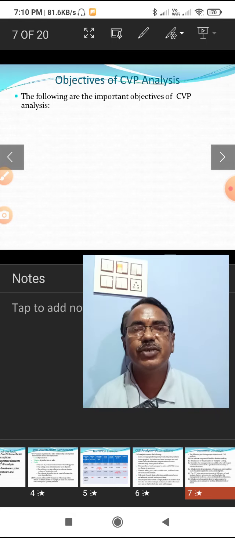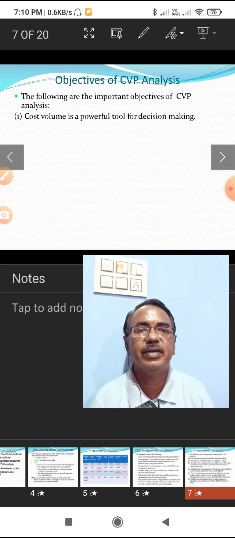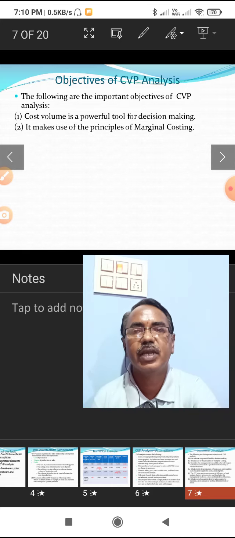Now, what are the objectives of CVP analysis? The following are the objectives. Cost volume profit analysis is a powerful tool for decision making. The managers have to plan the profit. Profit planning is one of the important managerial decisions. So CVP analysis is one of the important tools for managerial decision making, and it makes use of the principles of marginal costing.